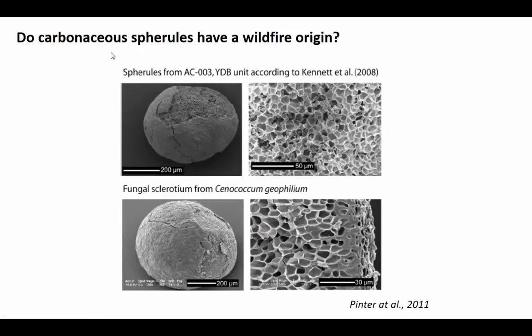These don't have to come from wildfires. For example, this 2011 paper pointed out that this carbon spherule, which was attributed to wildfire, actually looks identical to a fungal sclerotium. So are these things really from wildfire, or could they be from naturally occurring soil processes?